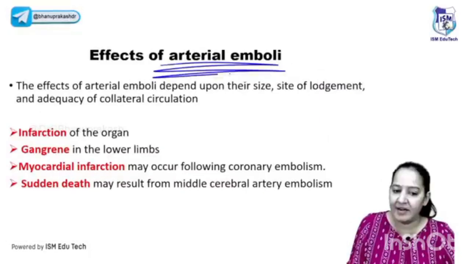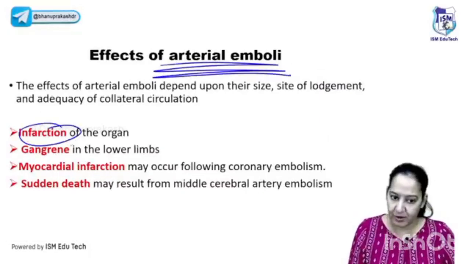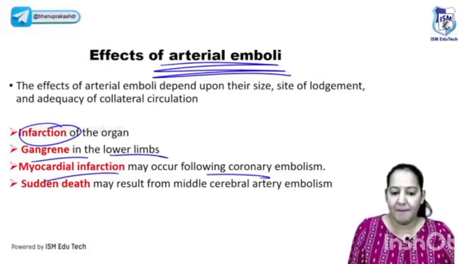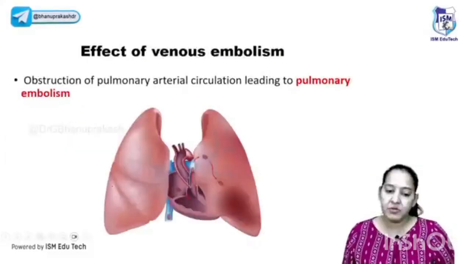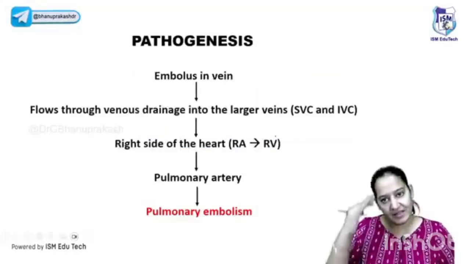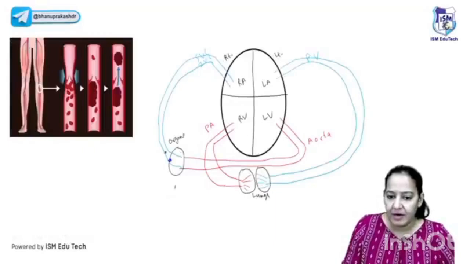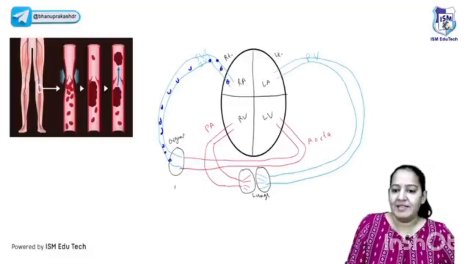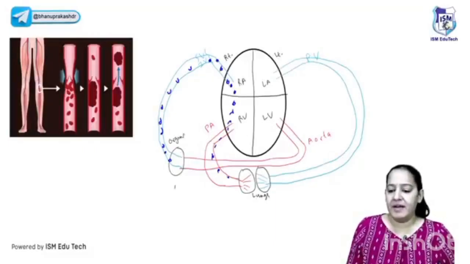So the same thing is written. All arterial ones lead to ischemia and infarction of that organ. In the lower limbs, it leads to gangrene. In the heart, MI. In the brain, it leads to stroke and sudden death. But the venous one will lead to pulmonary embolism, pulmonary thromboembolism. The same route: it will start from here and keep on moving like this. Right side of the heart, right auricle, right ventricle, pulmonary artery, and finally the lungs.